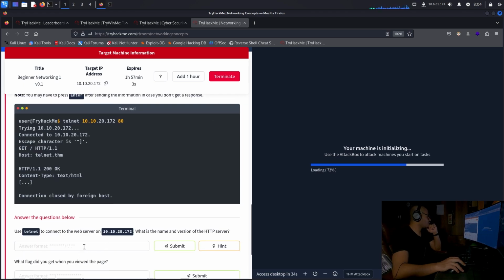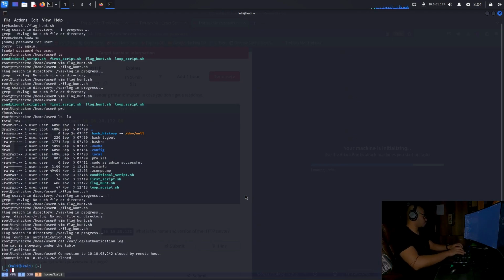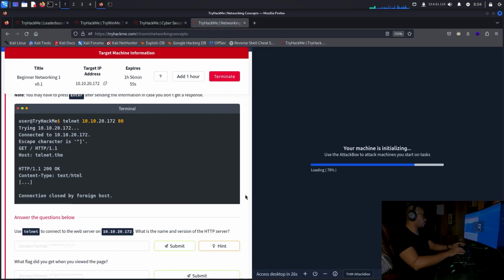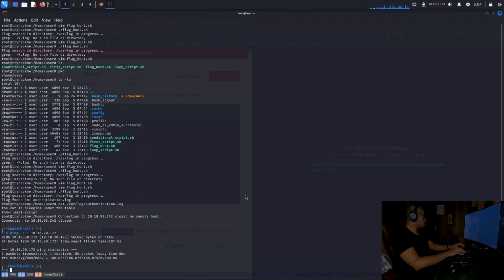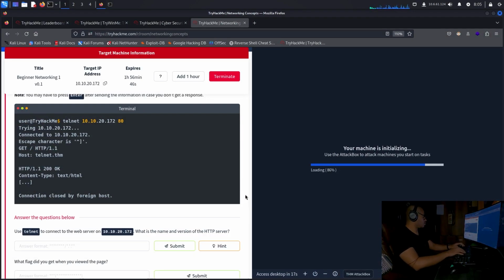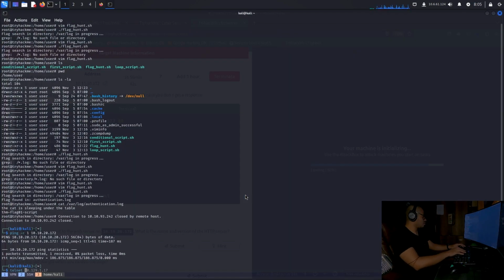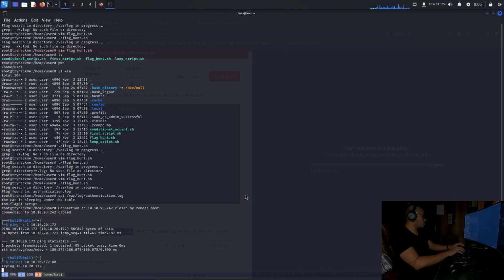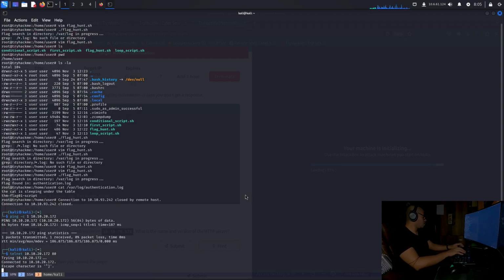Okay, just tell them to connect to the web server on this one. Okay. Can I ping? Yeah, received. So if I use Telnet to connect to the web server, right? So it's 10.20.172 and the web server is on port 80.